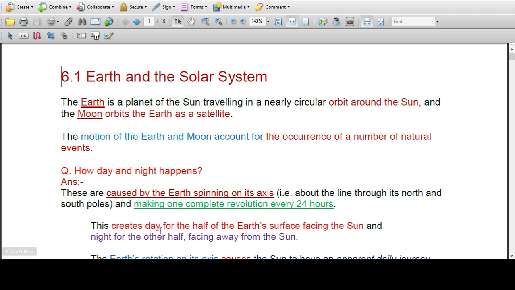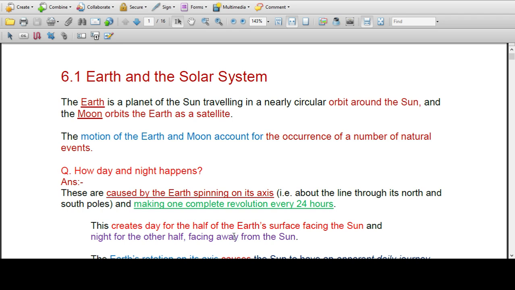This creates day for the half of the Earth's surface facing the Sun, and night for the other half facing away from the Sun. So the part that faces the Sun has day, and the part that is away from the Sun has night.